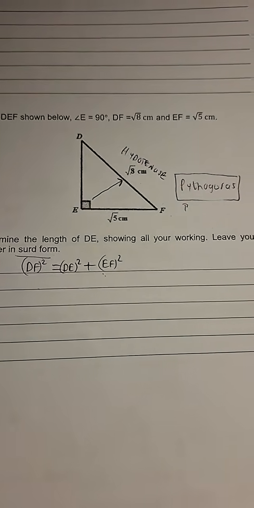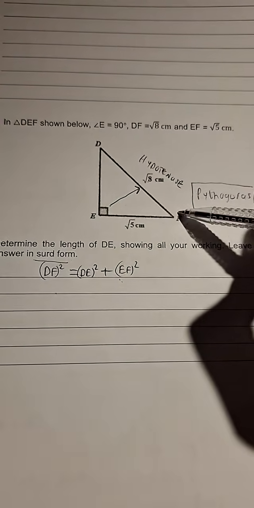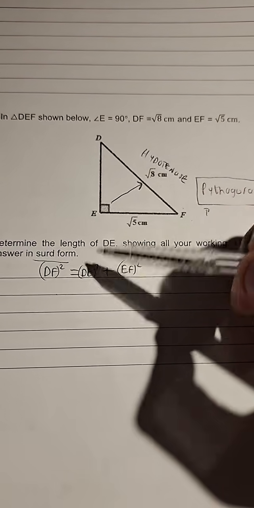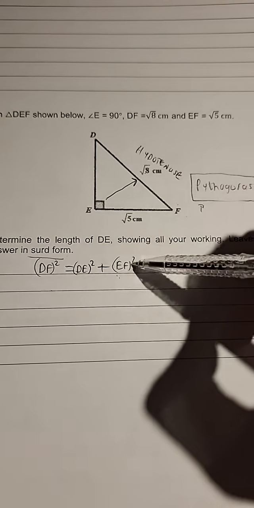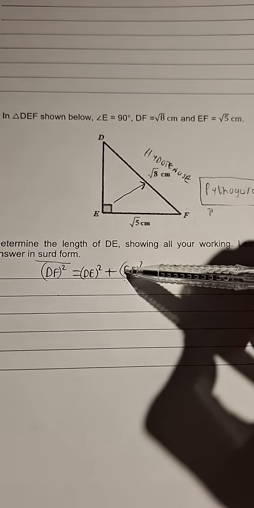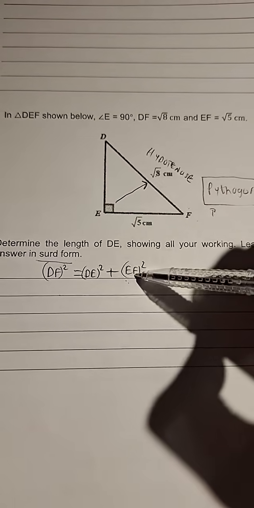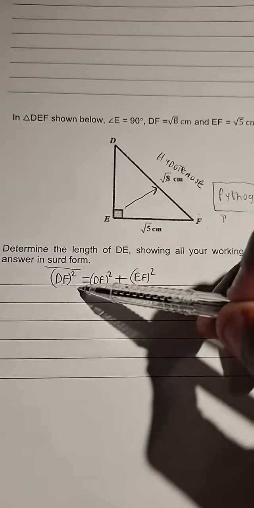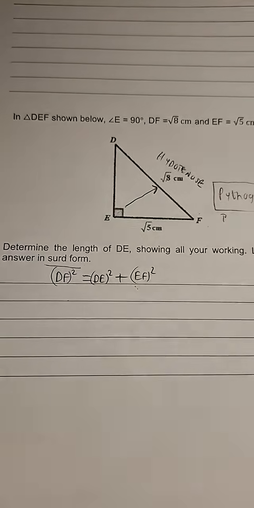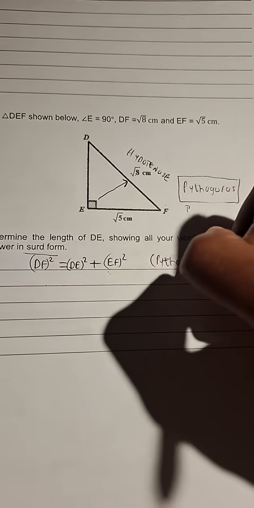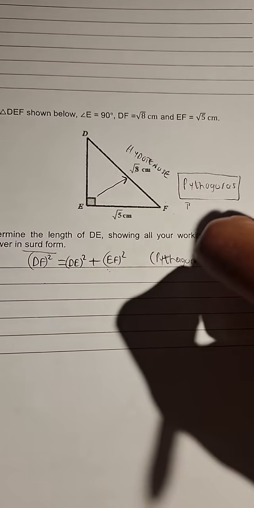The other two sides besides the hypotenuse are DE, so we square DE, and EF, so we square EF, and add those two together. Don't forget to write our reason. Our reason is Pythagoras.